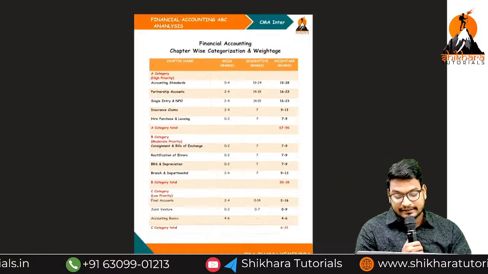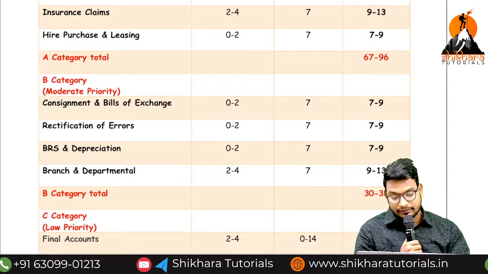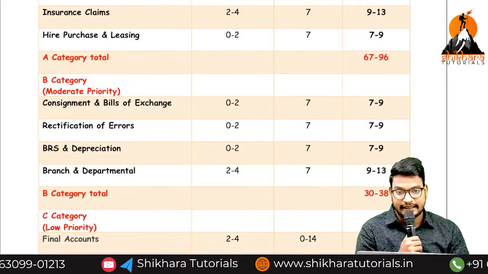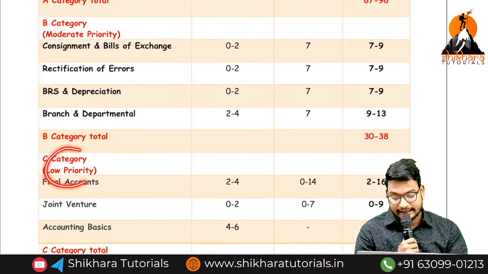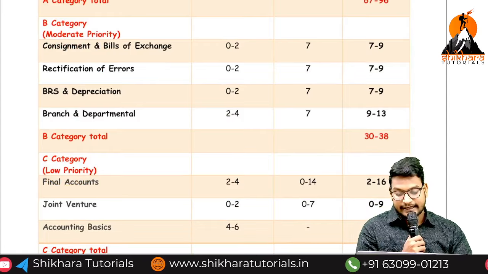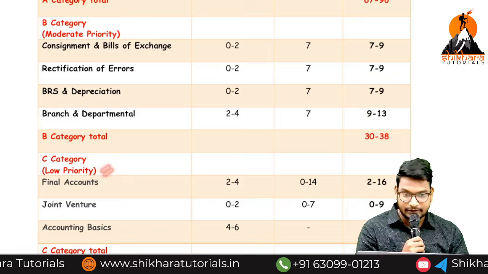Sir, I want to get 70 to 80 plus marks, sir. Then you need to read the B category also. I need to get 100 out of 100, sir. Then you need to study the C category also. So highest priority, moderate priority and low priority topics.